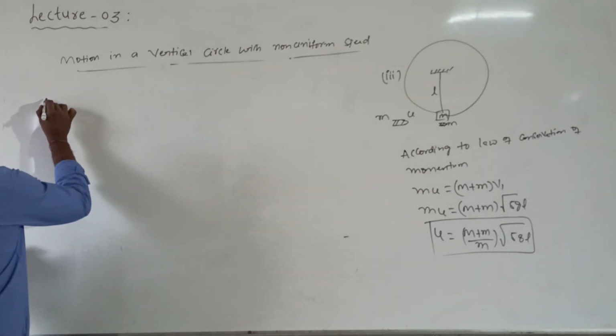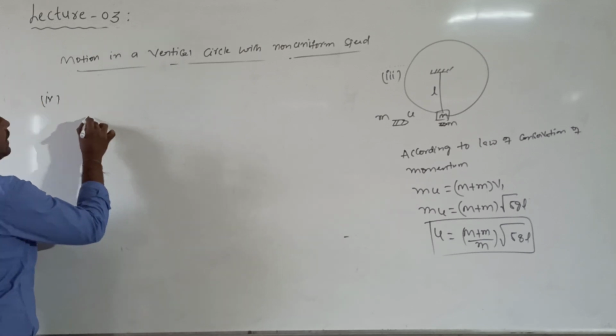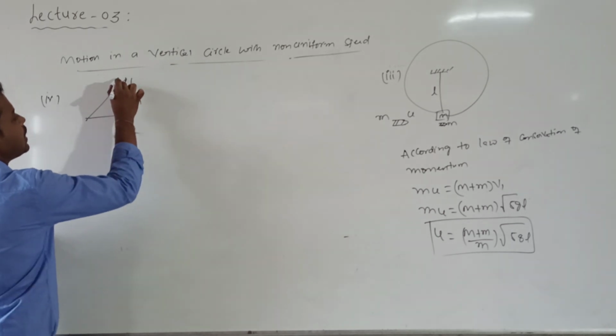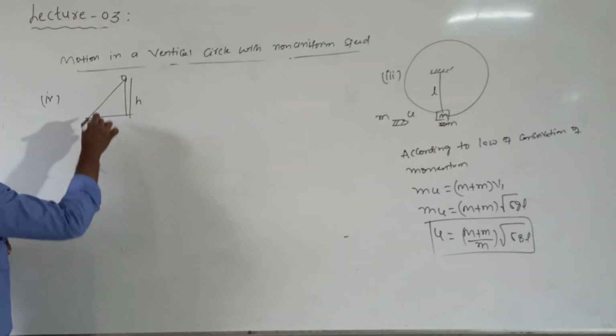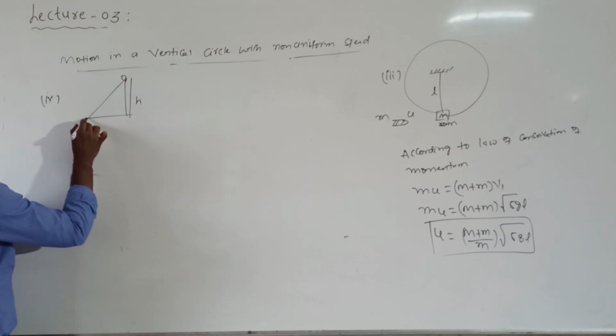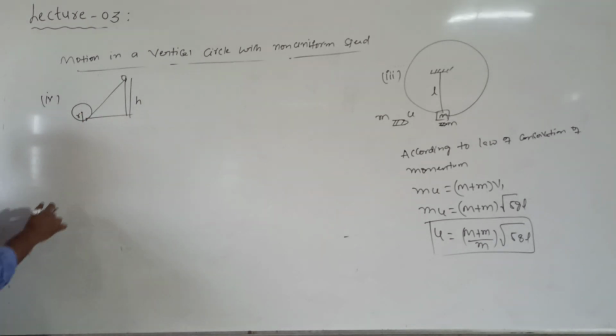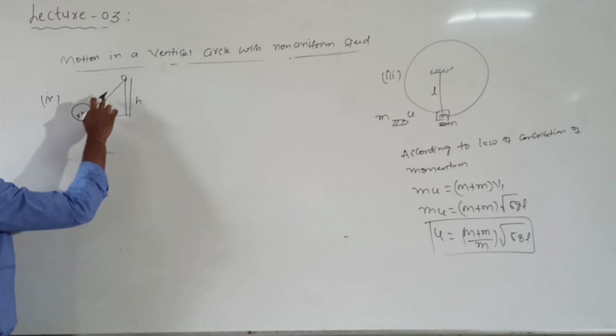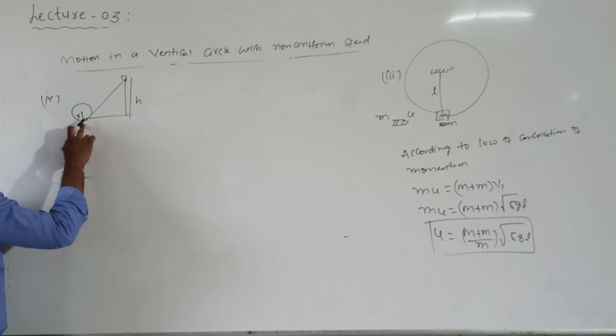So next point is, let us consider a smooth inclined plane of height h, such that a body or particle starts rolling from the inclined plane and reaches the bottom. After reaching the bottom, it is moving in a circular path of radius r. It is the same body, the same particle only.